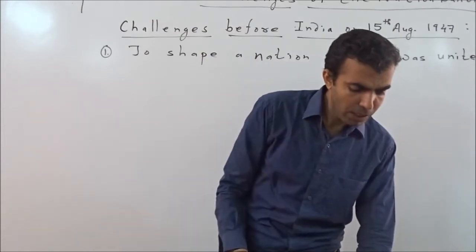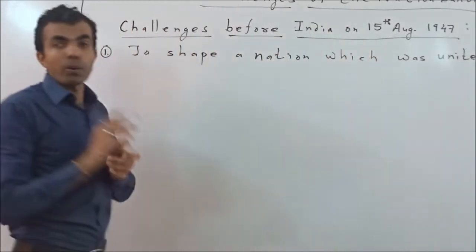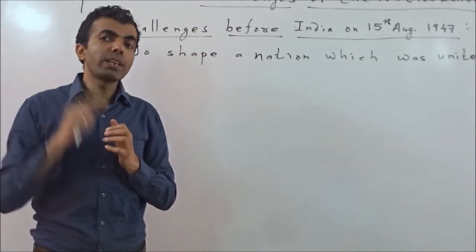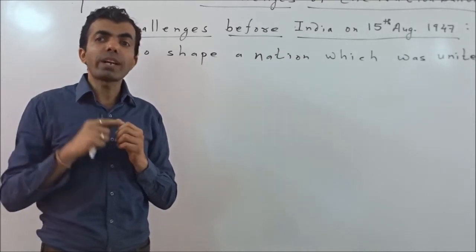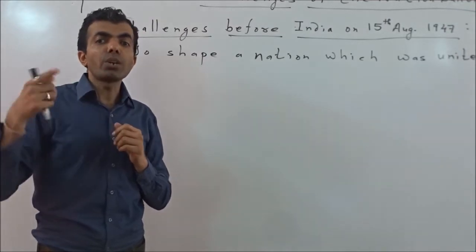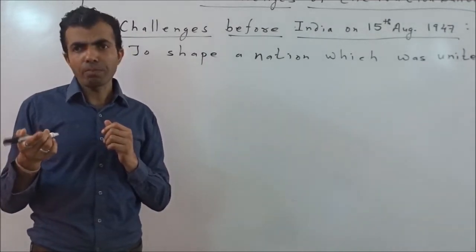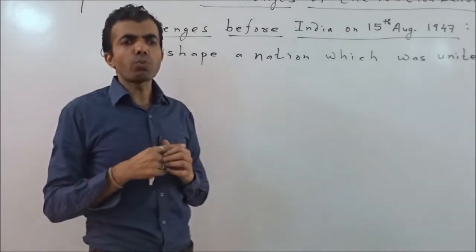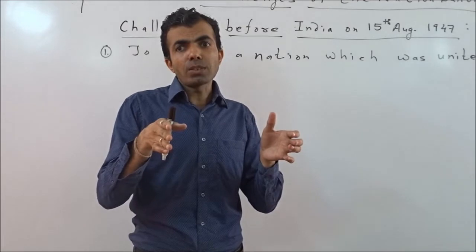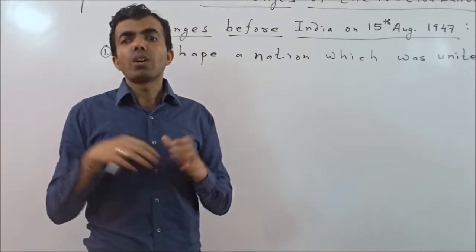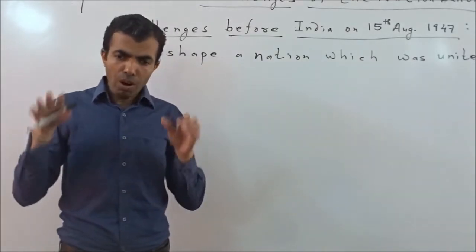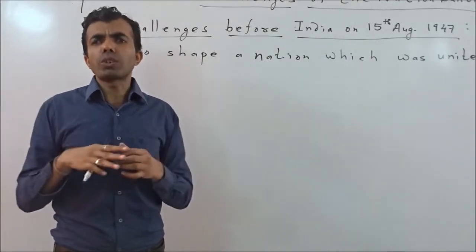As obvious, the second challenge relates to what we discussed as the first goal, on which every leader of the national movement agreed: that independent India should continue with democracy. Are you getting my point? So the second challenge was to establish democratic practices on the ground, in a realistic situation in the country.